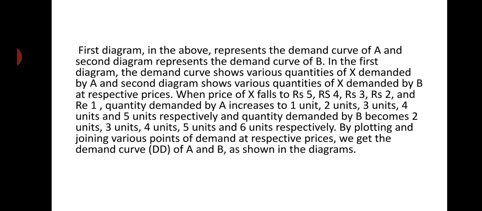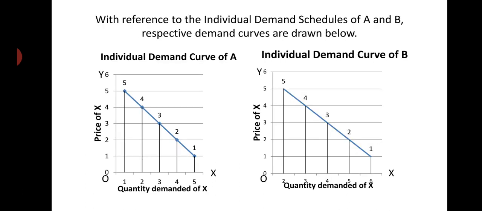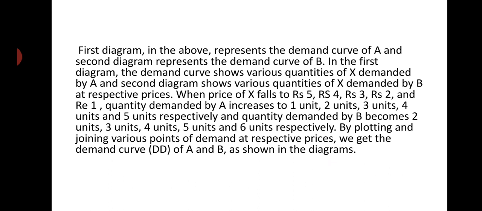Now, the first diagram represents the demand curve of A, and the second diagram represents the demand curve of B. In the first diagram, the demand curve shows various quantities of X demanded by A, and the second diagram shows the various quantities of X demanded by B at respective prices.